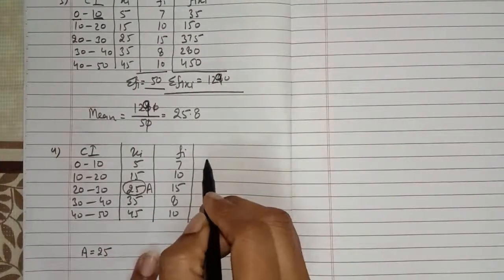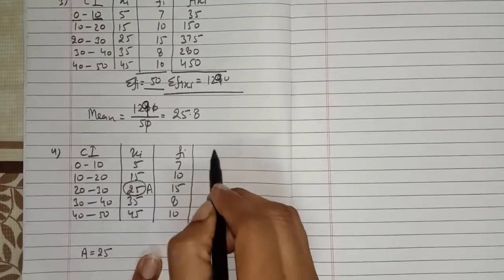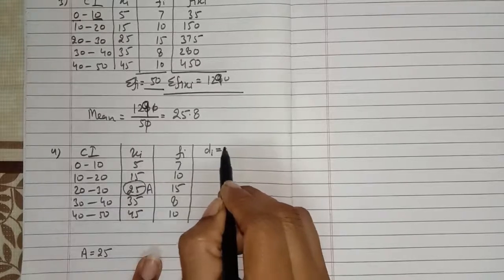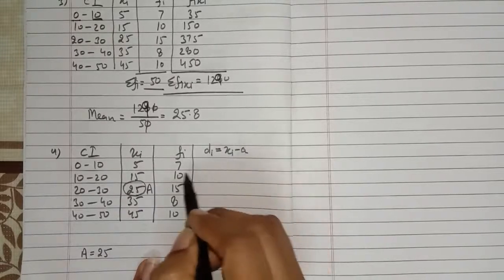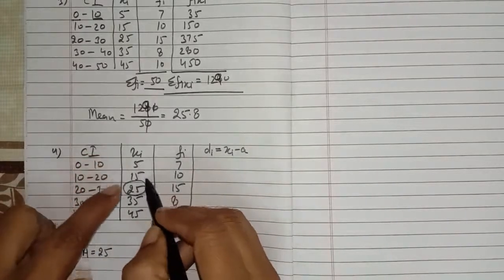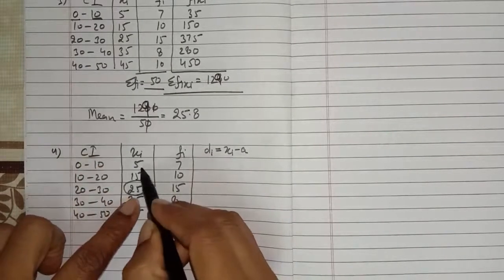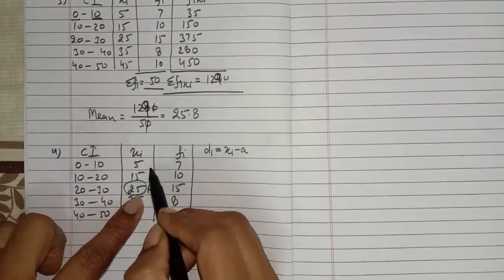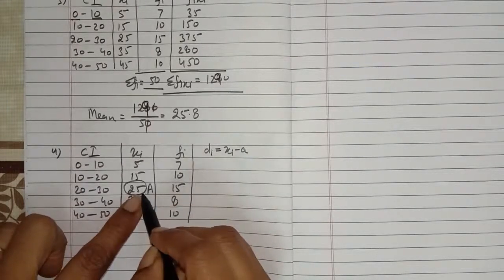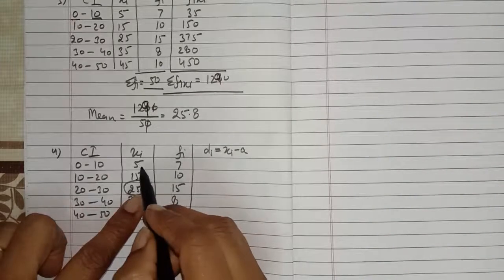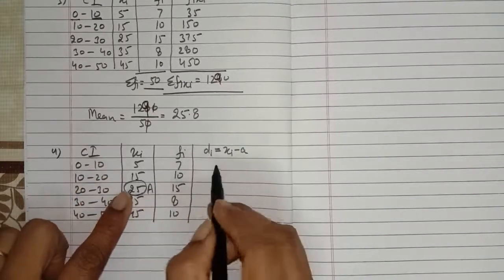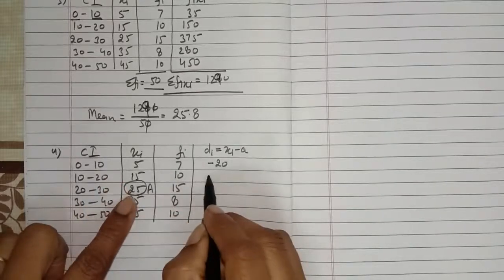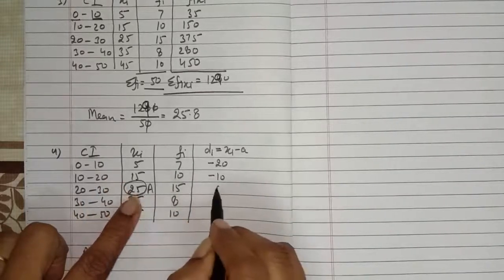Now what will we do for the assuming method? We will find the deviation. You know what is the deviation? di. di is equal to xi minus a. It means how much this number got deviated from this number. 5 has deviated from 25 by how much? For that you have to subtract the assumed number from xi. So first you will subtract 25 from 5, it will be minus 20. 15 minus 25, it will be minus 10. 25 minus 25, 0.